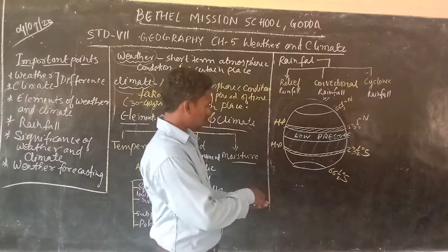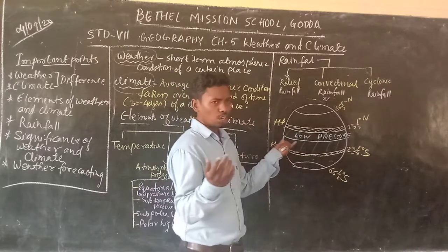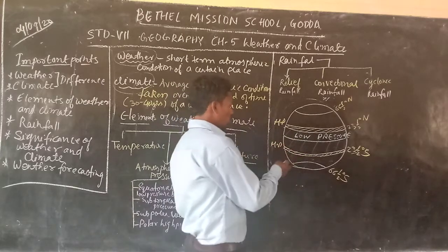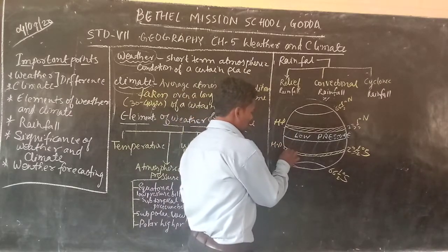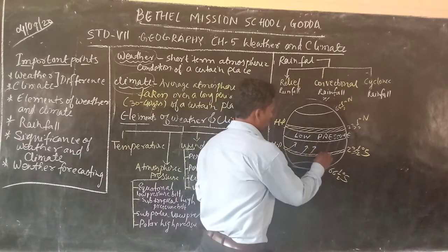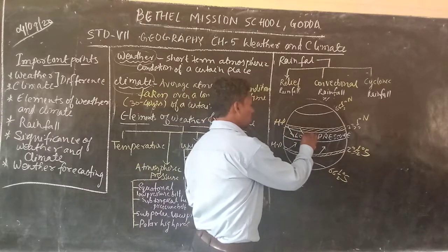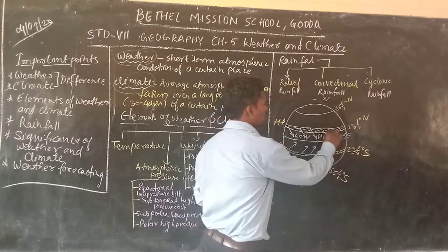So we know that air moves from high pressure area towards the low pressure area. So the wind goes from this area towards the equator, and in another hemisphere, the air moves from this area to this area.